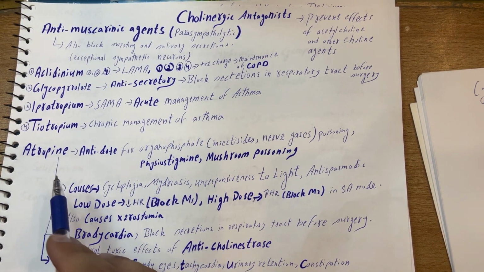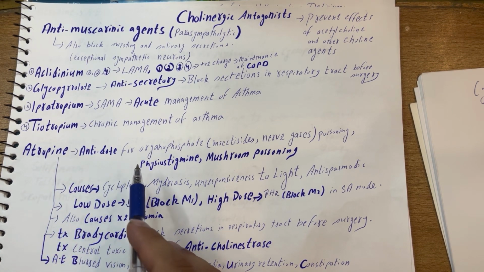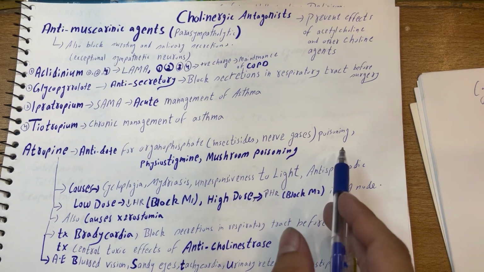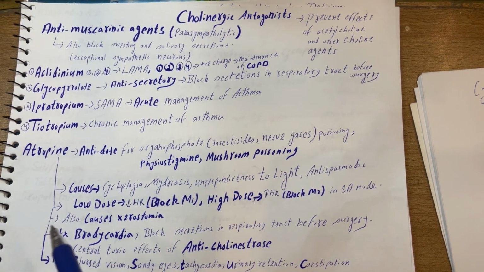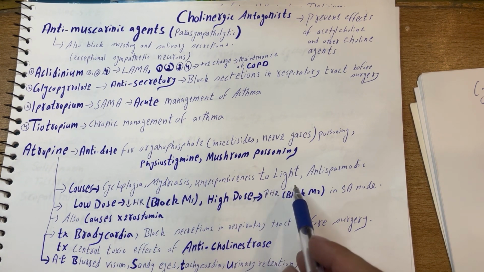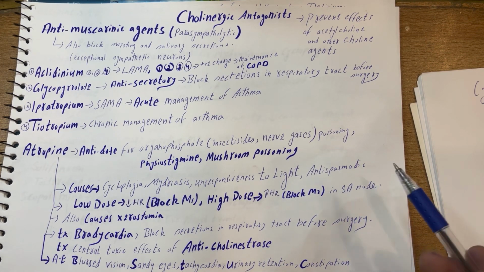The next drug is atropine. Atropine is used as an antidote for organophosphate poisoning, physostigmine and mushroom poisoning. Atropine also causes cycloplegia. We have also discussed cycloplegia in the previous episode. That is actually a paralysis of the ciliary muscles of the eye. It also causes mydriasis and unresponsiveness to light, and is also used as an antispasmodic.